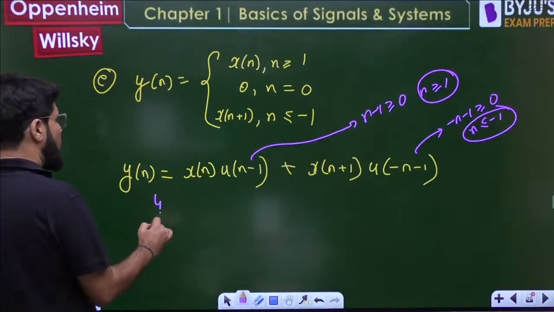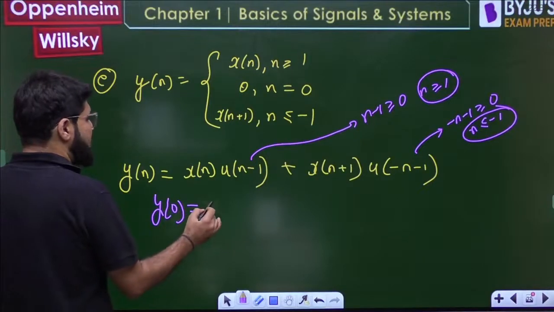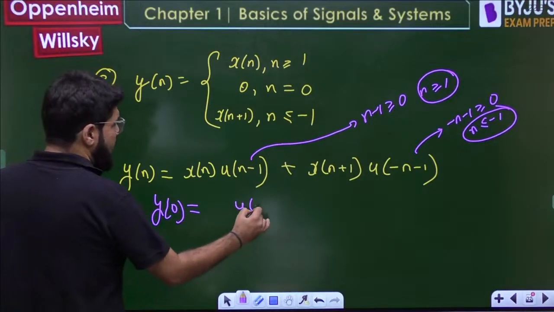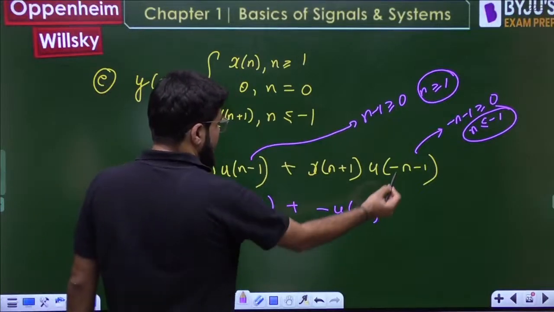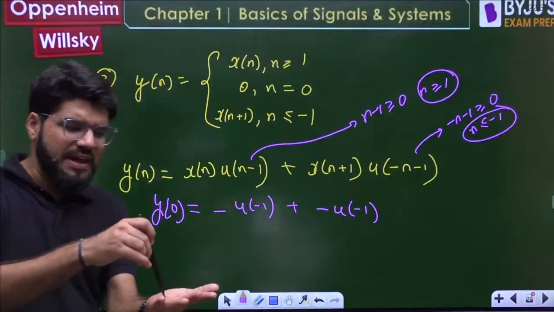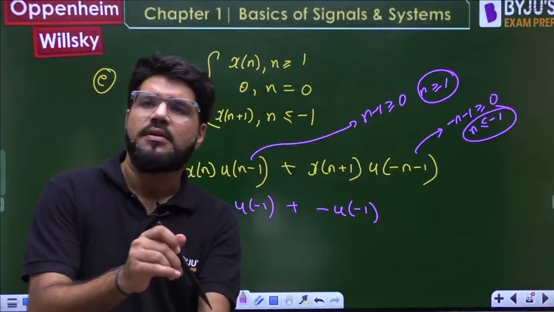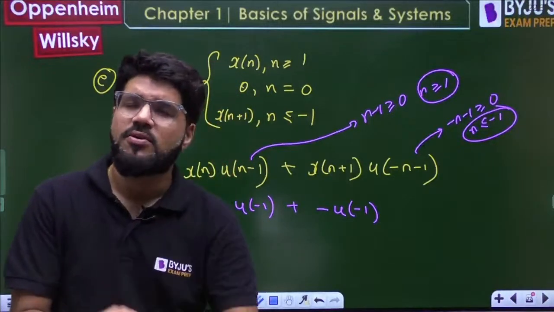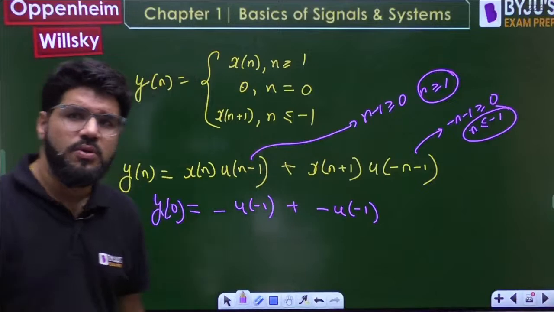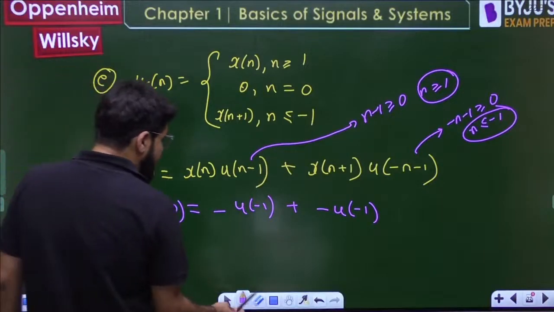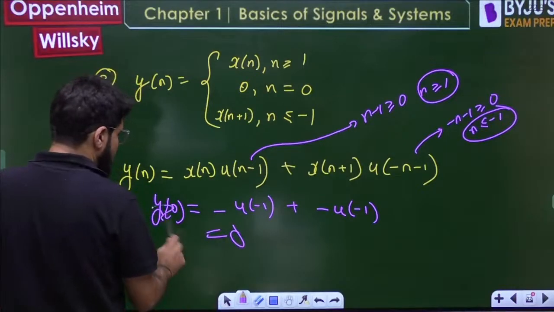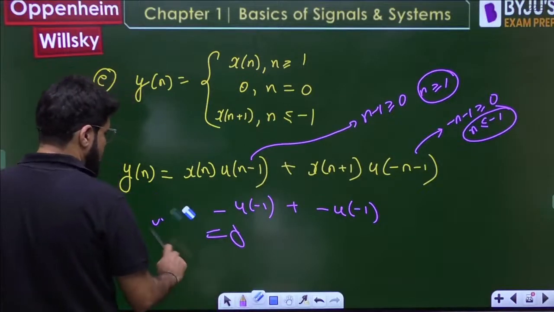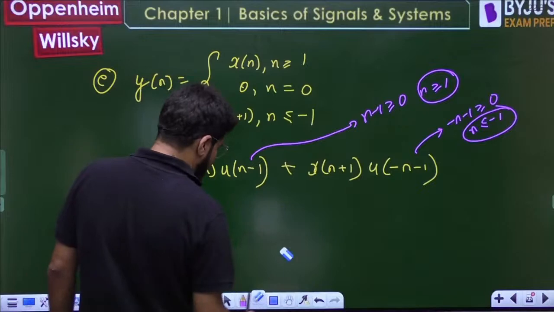And if you take n equal to 0, what is y of 0? Then here comes something into u of minus 1. If you put n equal to 0, what is the value of the unit step at minus 1? It does not exist, na? It is 0. Only for n greater than or equal to 0, na? Time should be positive. So y of 0 will be 0. So this also gets satisfied. Okay, so this is the way of writing this function.